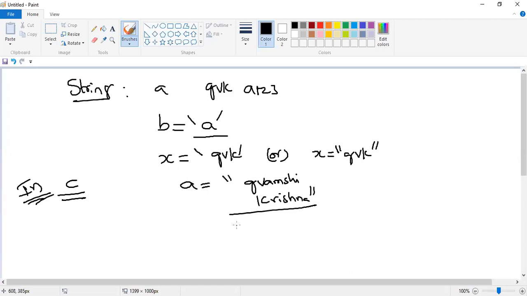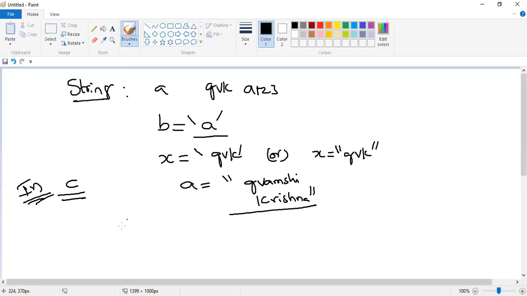Please respond. So if you observe, the string is available in multiple lines. In the first line Jivamshi, second line Krishna. To handle this kind of multi-line strings, is it supportable in C programming language? Have you seen this kind of concept in C? No, sir. No, it is not there.